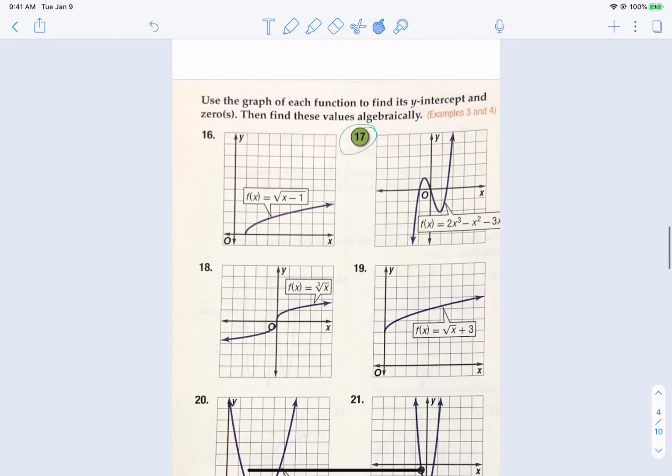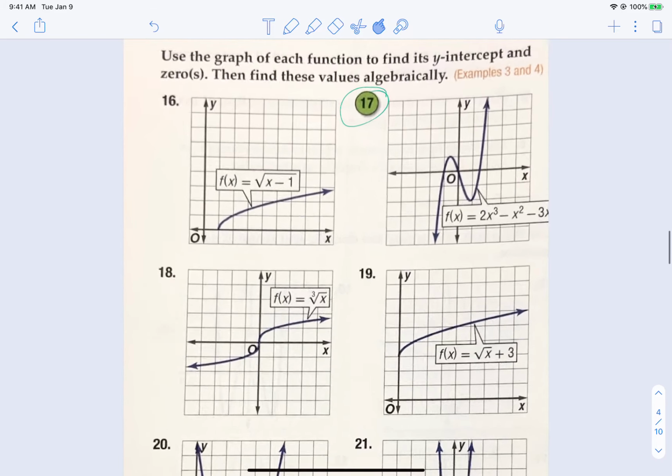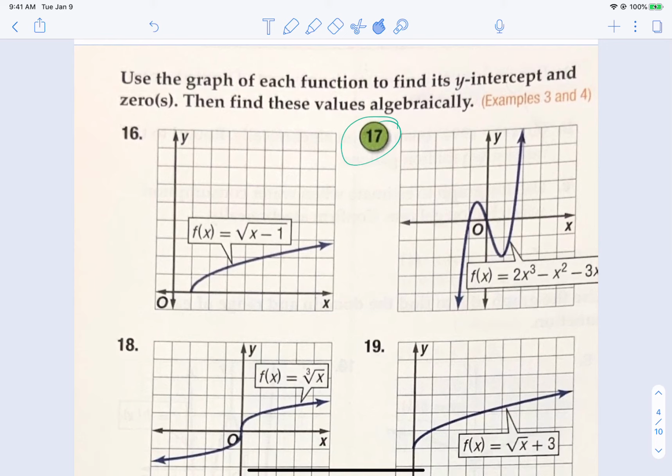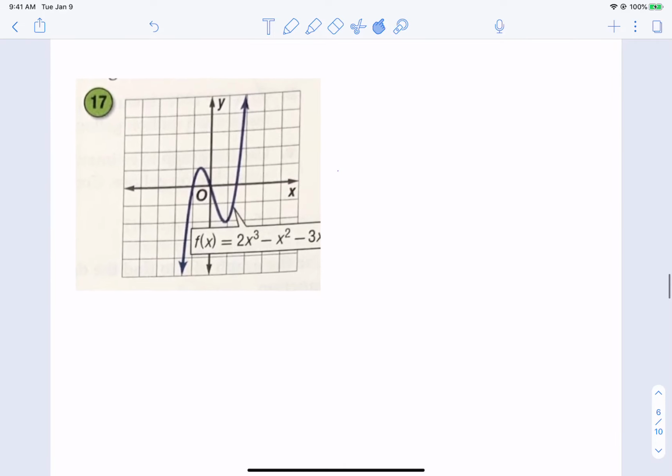Okay. Now I would like to do number 17, let's read the instructions for this section. It says use the graph of the functions to find the y-intercept and zeros, and then find these values algebraically. So I cut and pasted 17 here, and so we're going to look at the y-intercepts and zeros. Now, the equation for this was cut off a little bit. It should read 3x, okay?